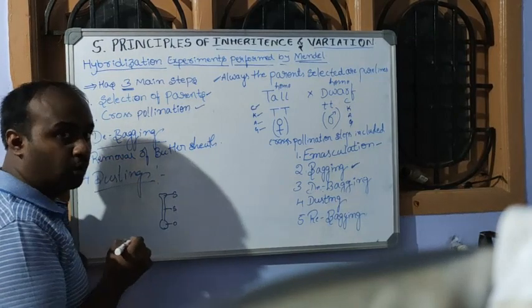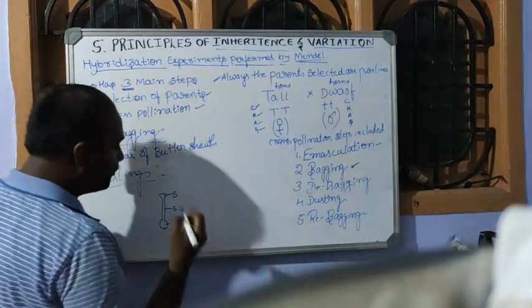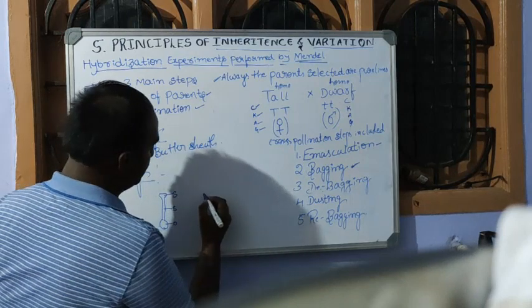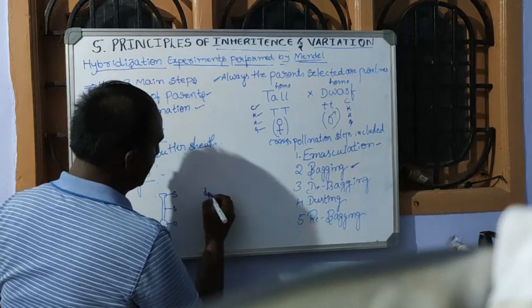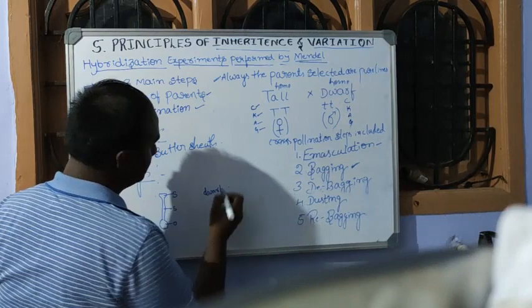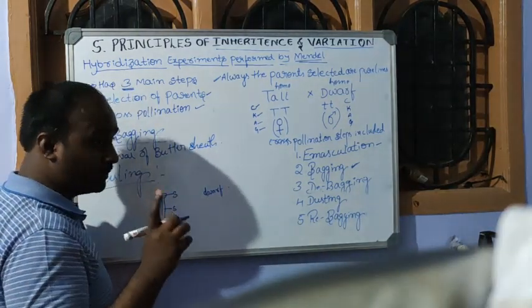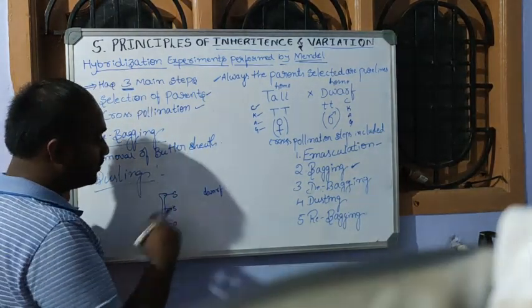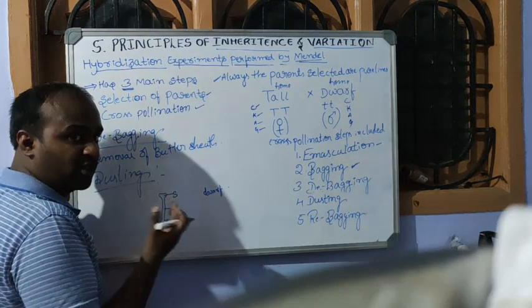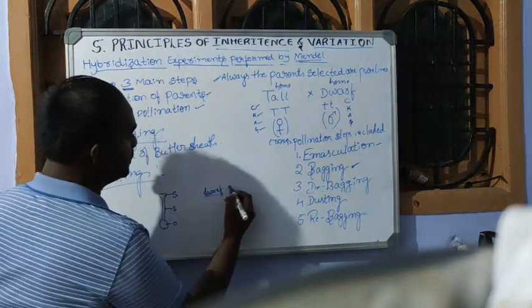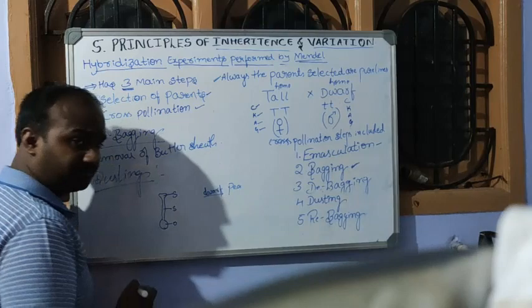If it undergoes cross pollination, what we have to do is take the dwarf pea plant of the same species. We have to remember, because pollination occurs always between members of the same species. So we have to select a dwarf pea plant.